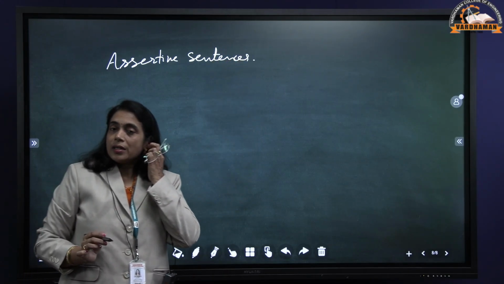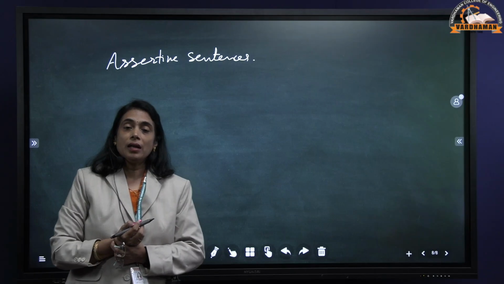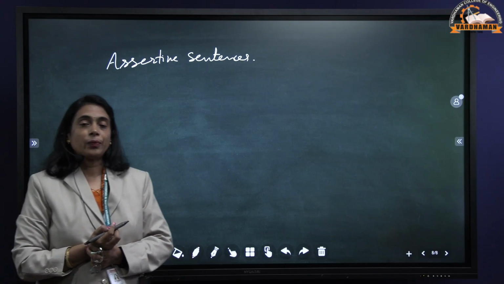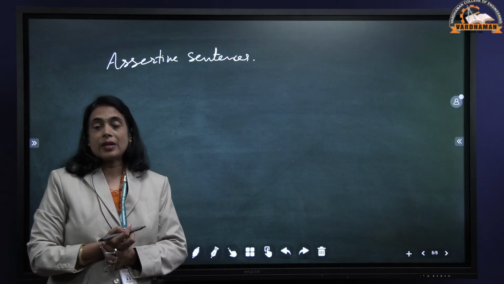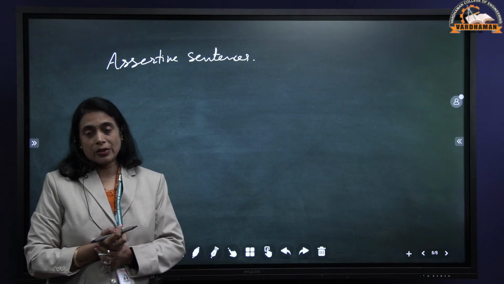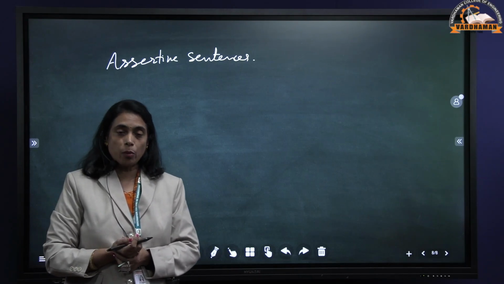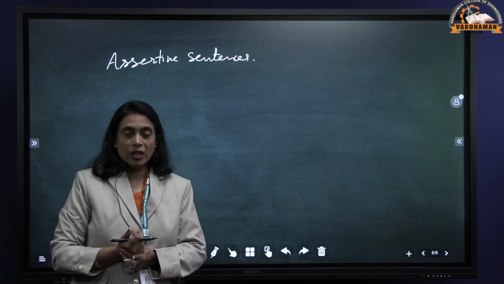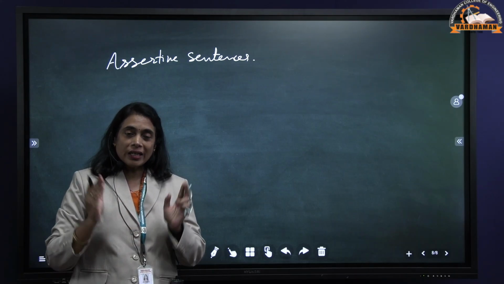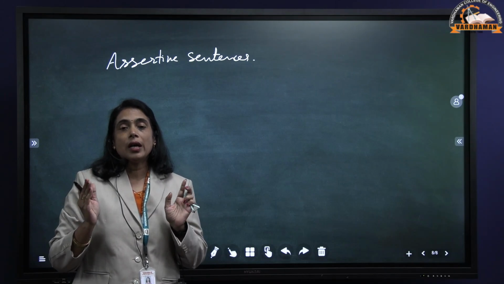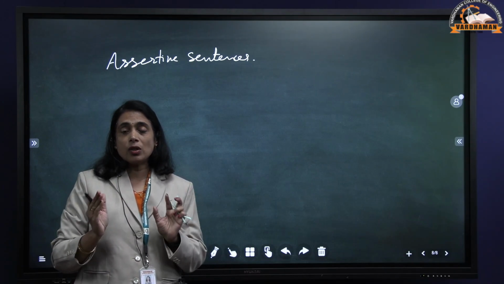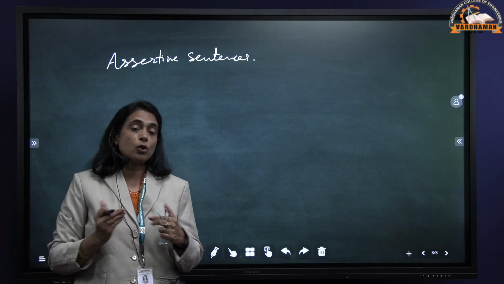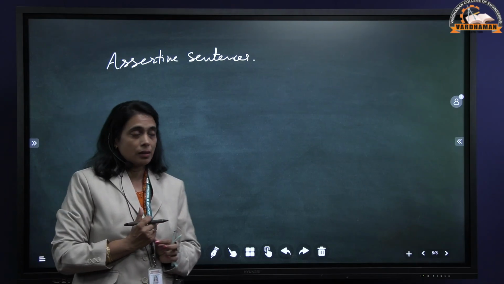Now let us see what are the parts you find in a direct speech. In direct speech you find 3 parts. The first one is reporter, the second one is reporting verb, then reported speech. The person who speaks is called reporter. The verb which initiates the speech is called reporting verb, and the words which are kept within inverted commas is called reported speech. These are the 3 parts you come across in direct speech. When you convert this into indirect speech, you don't find these 3 parts, right?